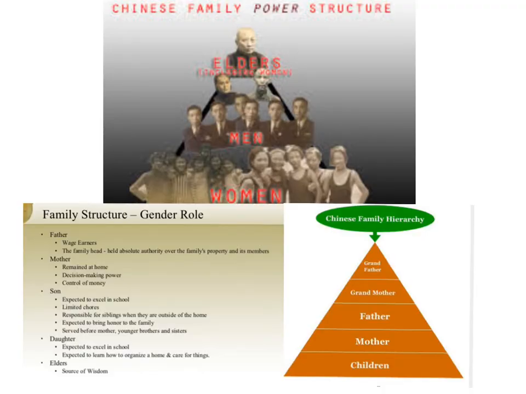The status of each person in a Chinese extended family depended on age and gender. The center of authority was usually the oldest man. He had the most privileges and power in the family. He decided who his children and grandchildren would marry. When children were disrespectful, he punished them strictly. After the oldest male died, by tradition, all his lands were divided among his sons. Each son then started his own household.